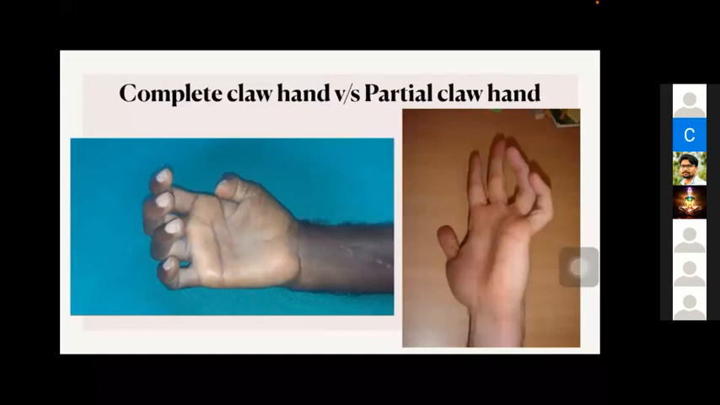So this is just a comparison of complete claw hand and partial claw hand. These things can be given as spotters. Here you can see all the fingers are affected. This occurs in combined ulnar and median nerve palsies. And this partial claw hand, involving the ring finger and little finger only, occurs in ulnar nerve palsy. Can somebody tell what is the action of lumbricals? They can ask all these things as sub questions.